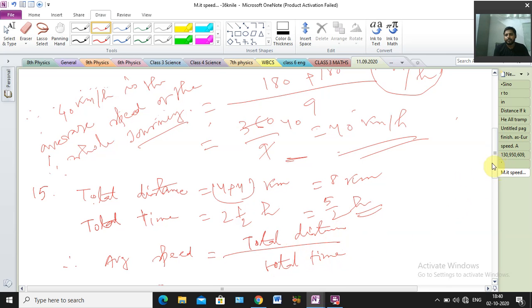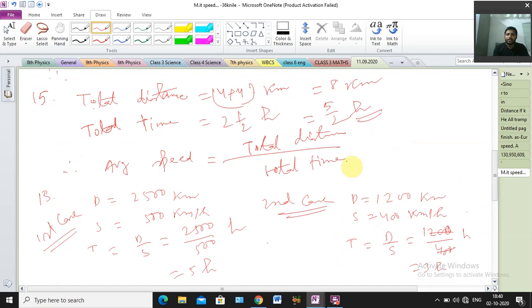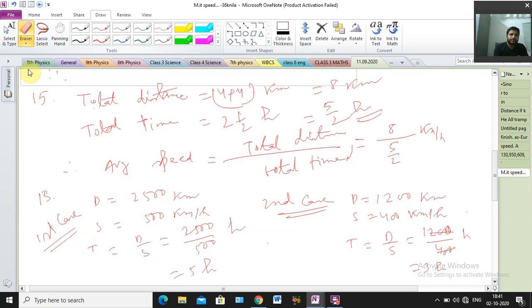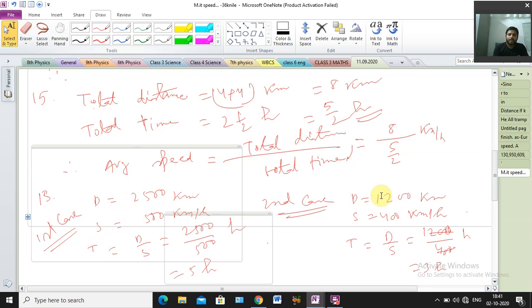Clear or not clear? Okay, just put the values here. Total distance is how much? 8 kilometer, and total time we are getting 5 by 2 hours here, and unit will be kilometer per hour. Clear? Because distance unit is kilometer, and time's unit is hour. So kilometer by hour, that is the unit of the speed. Now we find out the value, just calculate this one.